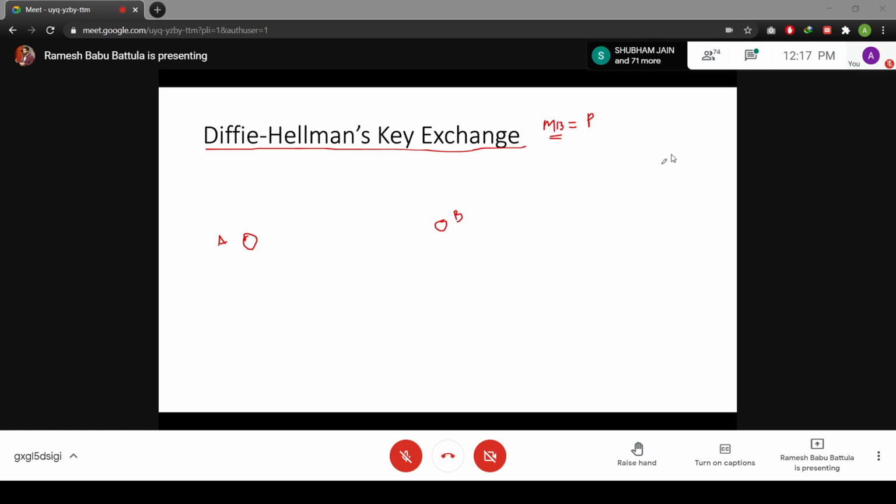Suppose any message is there, the corresponding alphabet's corresponding value you need to use. Suppose hello is there, H. What is the corresponding value of H? You need to write it down. E's corresponding value you need to write down. That will substitute it. Suppose I have some values like AB, this is my message I want to convey to the other party. What Alan Turing said is, represent this one with 01, and this one with 02.